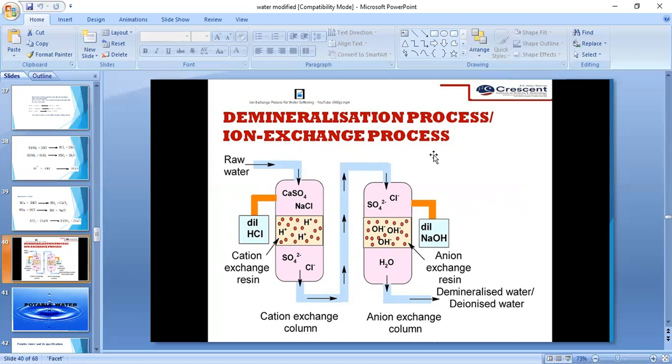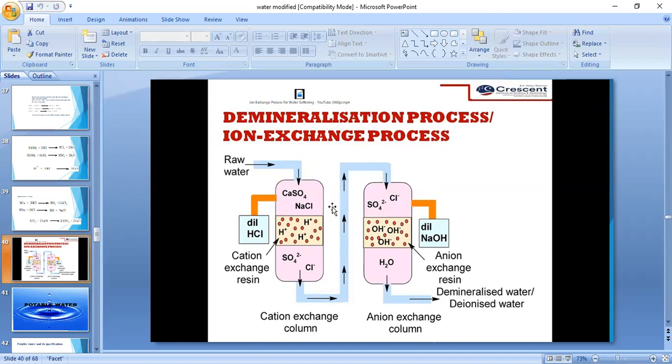In this ion exchange, two types of resins are employed: cation exchange resin and anion exchange resin. Why are we taking these two? To remove the entire cations and anions of metal ions present in water. These resins are microporous structures with a long polymeric chain structure. These are all polymers.